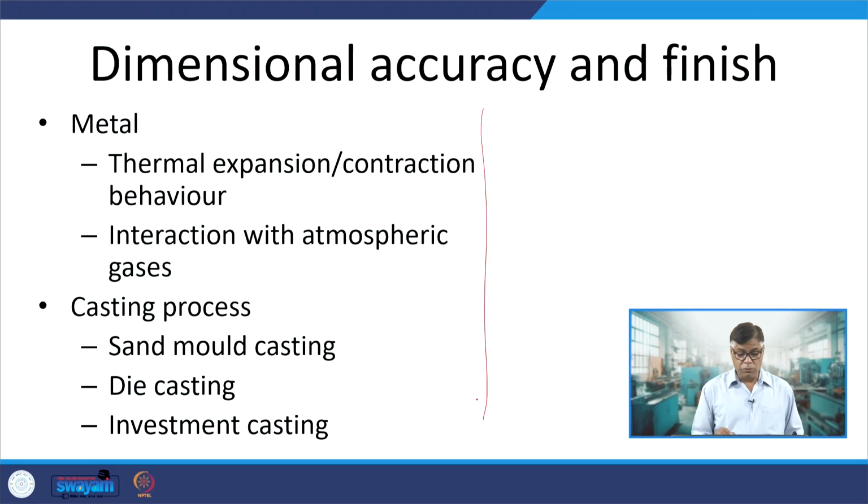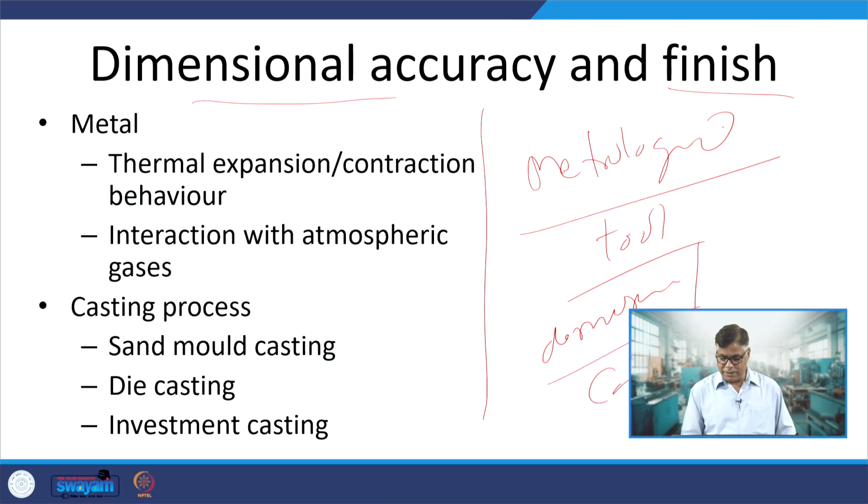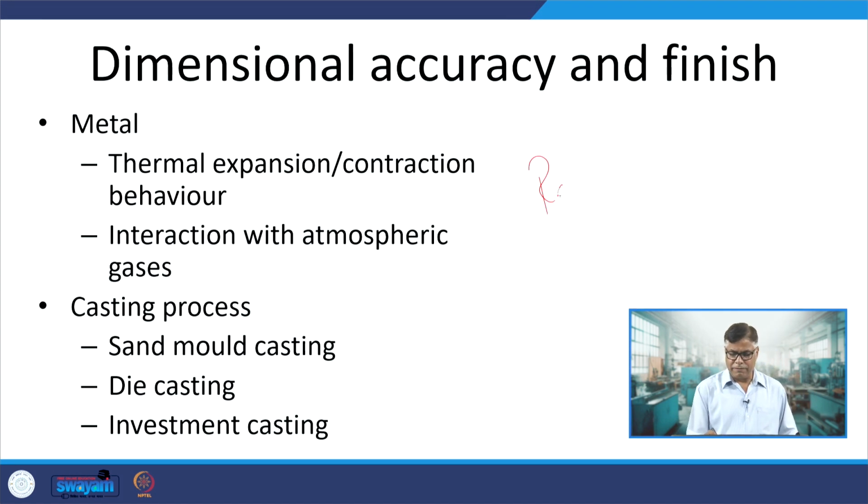So how do we measure the roughness, surface finish and dimensional accuracy of the casting? Initially we examine the casting visually, and then we use metrological equipment. Metrological equipment and tools help in establishing the dimensions and the variation in dimensions. That is done with the help of suitable comparators. Comparators allow us to check how close the component is to the desired one. On the other hand, the roughness is checked using roughness testers.